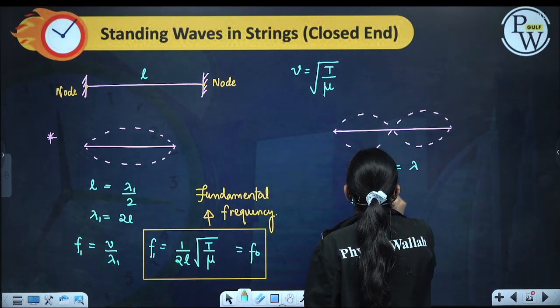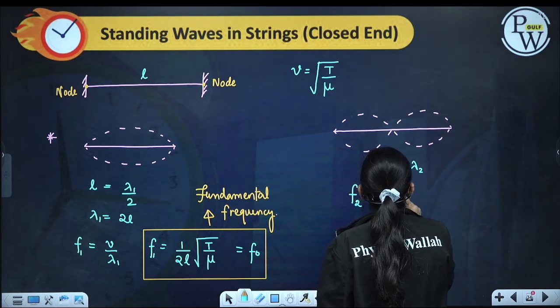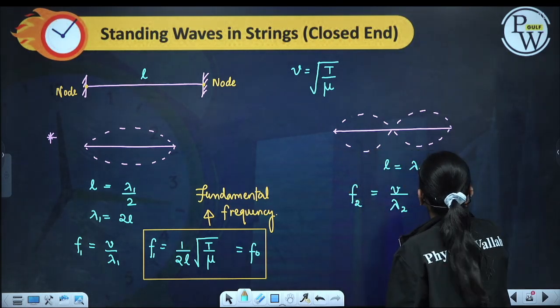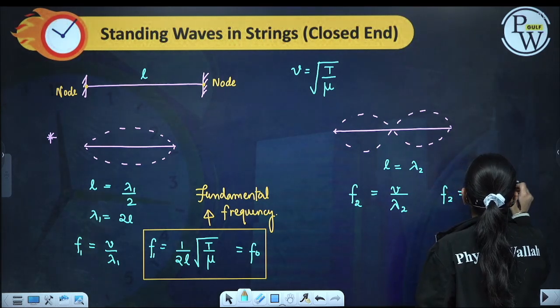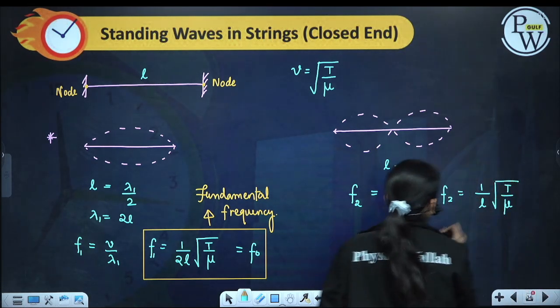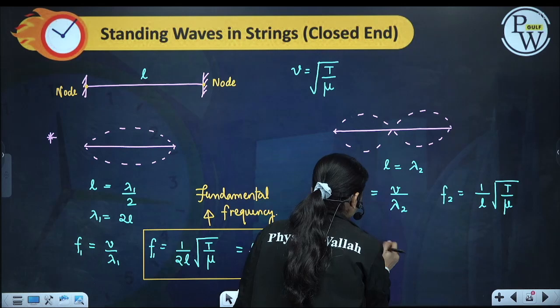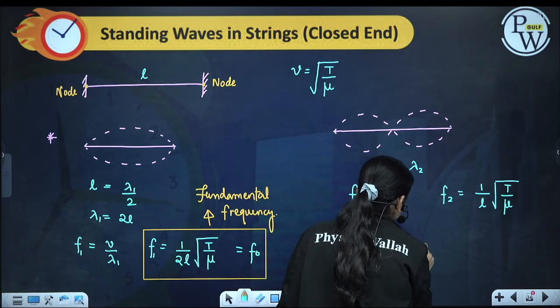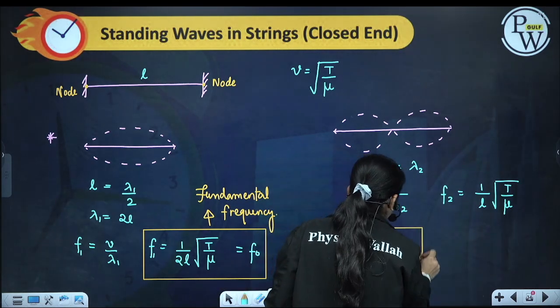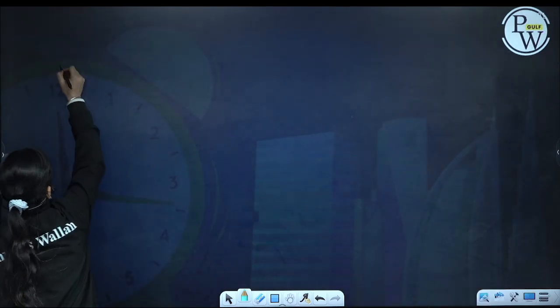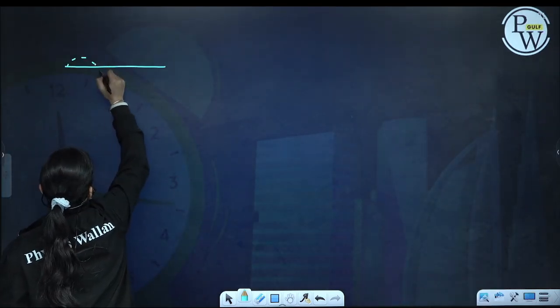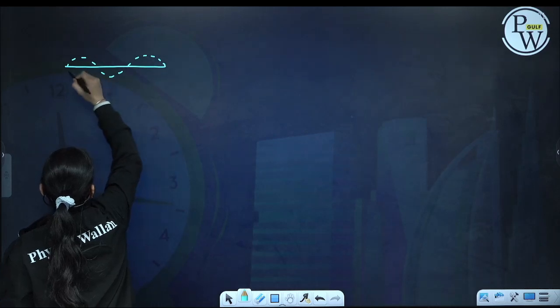So f2 will be V by lambda 2, so f2 is equal to 1 by L times the square root of T by mu. So f2 is equal to 2 times f naught. Similarly, if you calculate the next harmonic, it will look like this.